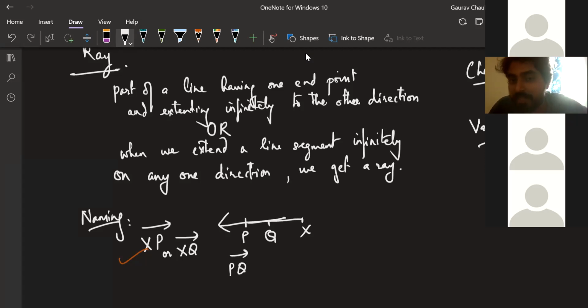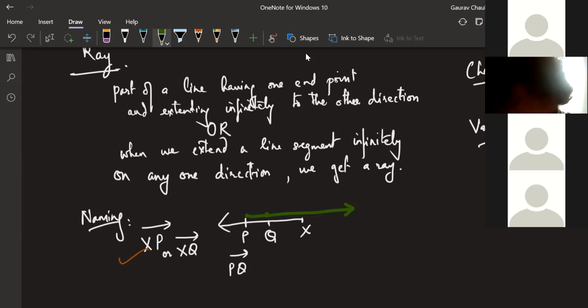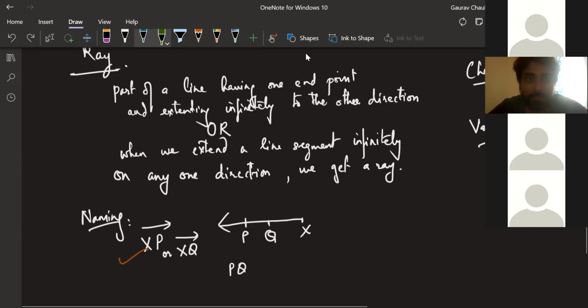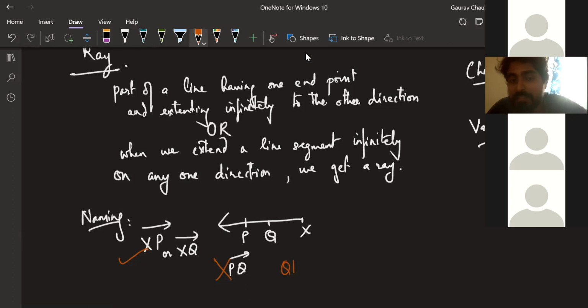PQ is like some ray like this. Wait, I'll draw PQ and show you. PQ will be starting from P, going to Q, and then going infinitely. This will be PQ. Manoj, are you understanding? Yes, sir. Okay, so this is incorrect. I want you to write PQ and put incorrect. Even QP is incorrect.